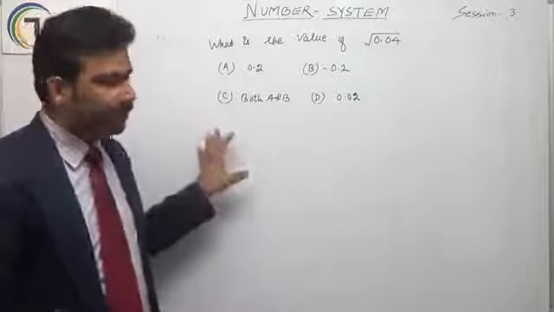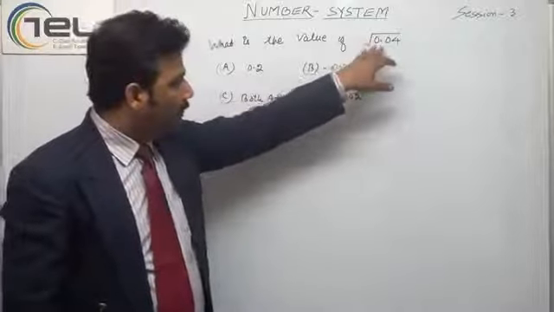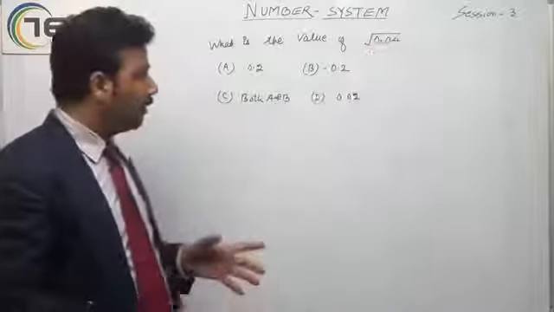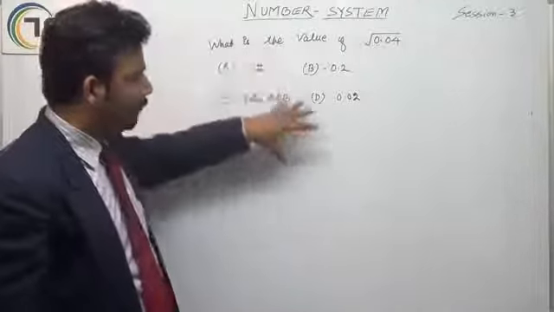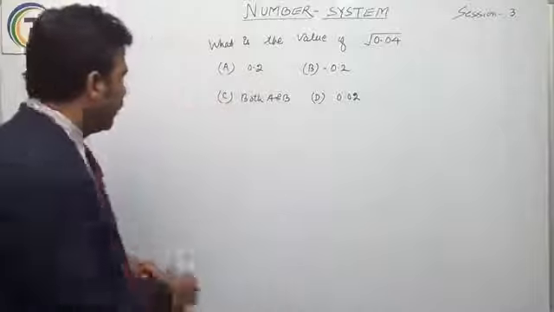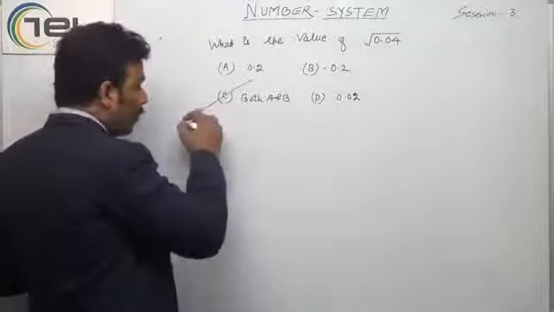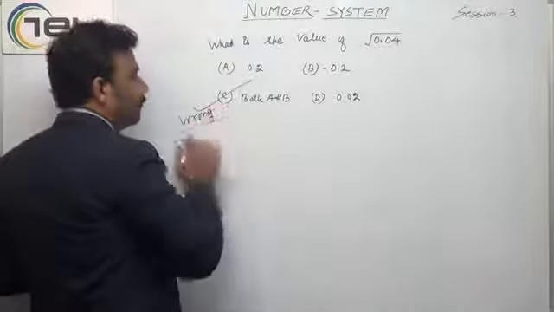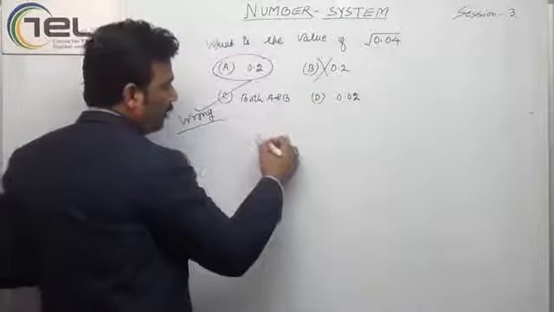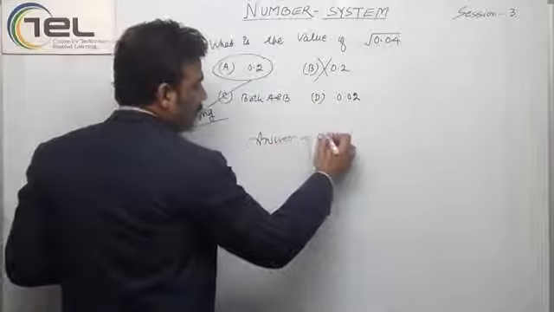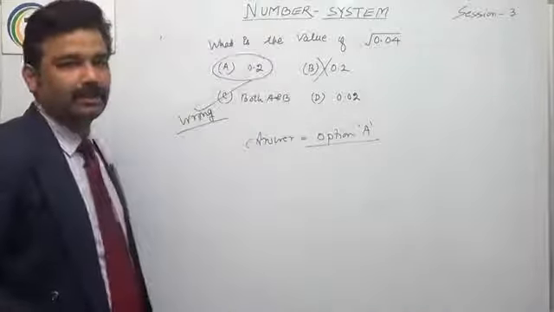We have to find out the square root of the number 0.04, and we always have to take the positive value. Normally when a student is not very clear about this concept, they will put option C as an answer, but this is not correct, this is wrong. This is not the answer. The answer is only option A.